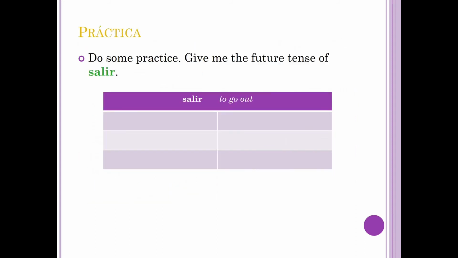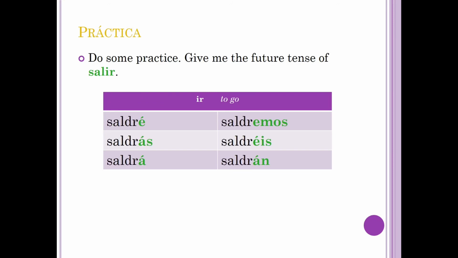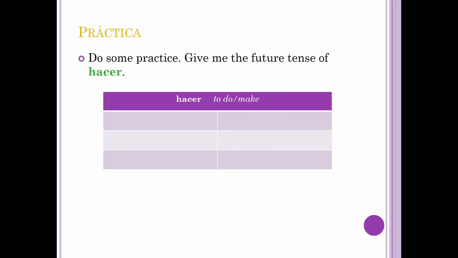Now let's do a little practice with the irregulars. Pause if you need to. Now let's look at the endings. Saldré, saldrás, saldrá, saldremos, saldréis, saldrán.